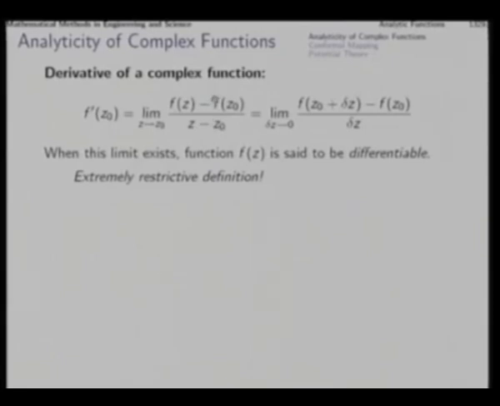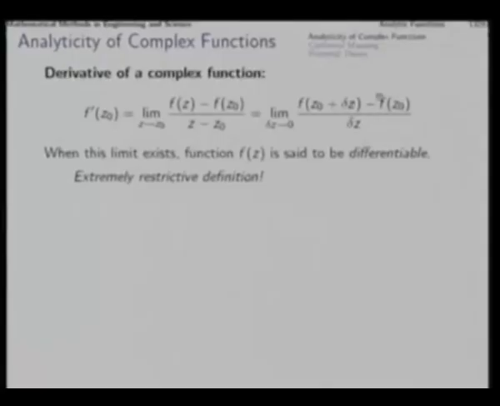Now, this limit as z tends to z0 will give us the derivative if this limit exists. So, as z tends to z0, if we write z as z0 plus delta z, then it will look like this.